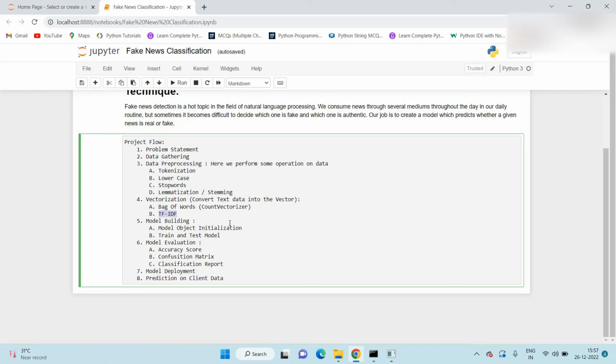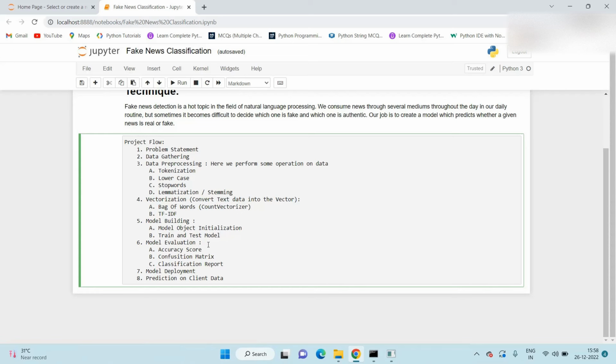Once our text data is converted into vectors, we go for model building. In model building, we create a model object. Here we use a random forest algorithm to create the model object. Once the model object is created, we train and test the model.